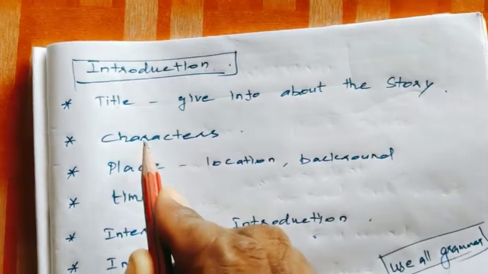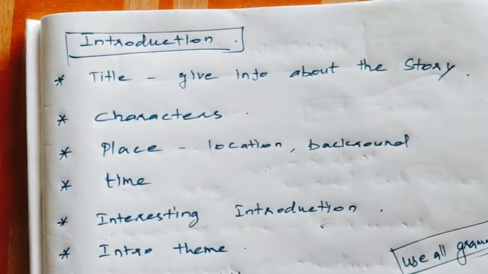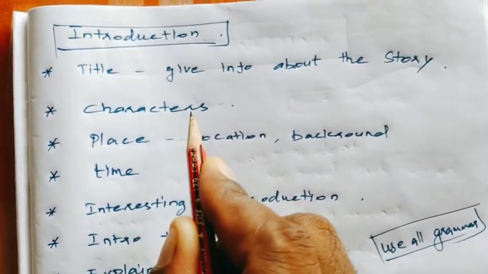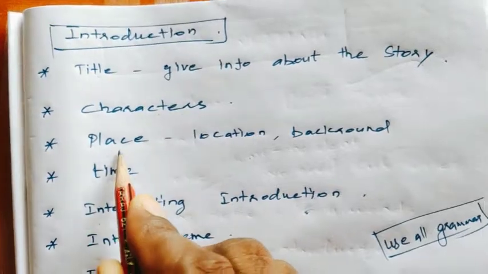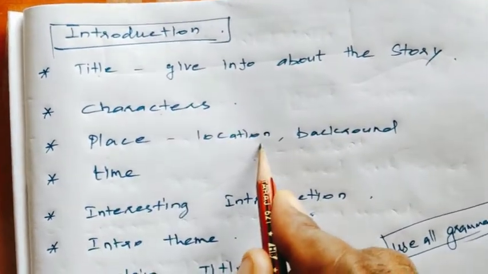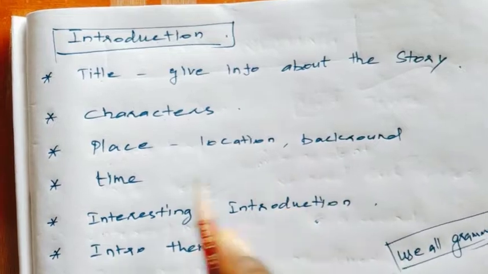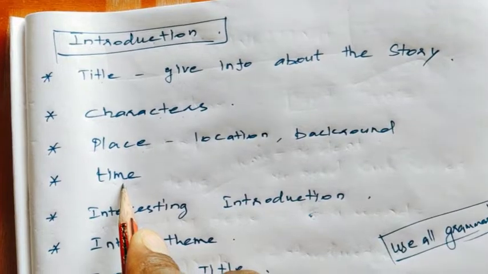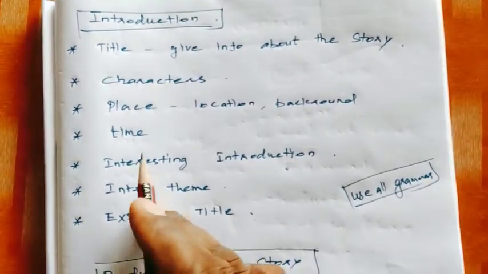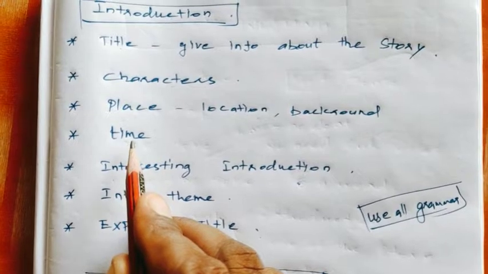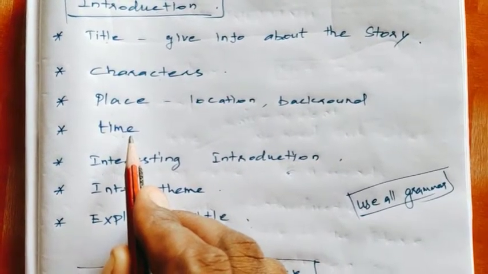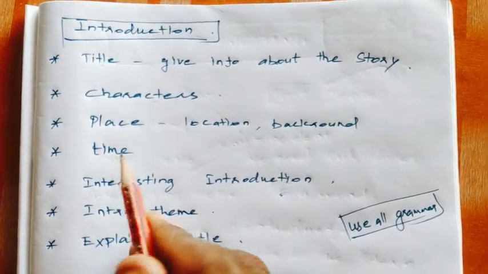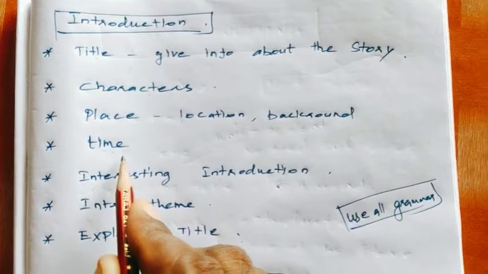In the introduction we want to introduce the characters. How many characters are in the story, their occupation, where they are living, the place, the location, the background, everything. In which year, which place, in the morning or evening, everything we can say. For example, we read the first prose, Letter to God. In the lesson they have given enough information. Lencho is living on the top of the mountain. This is the evening time.